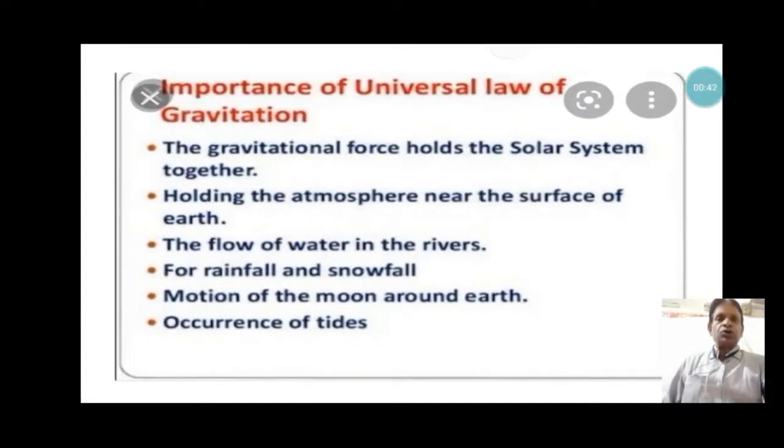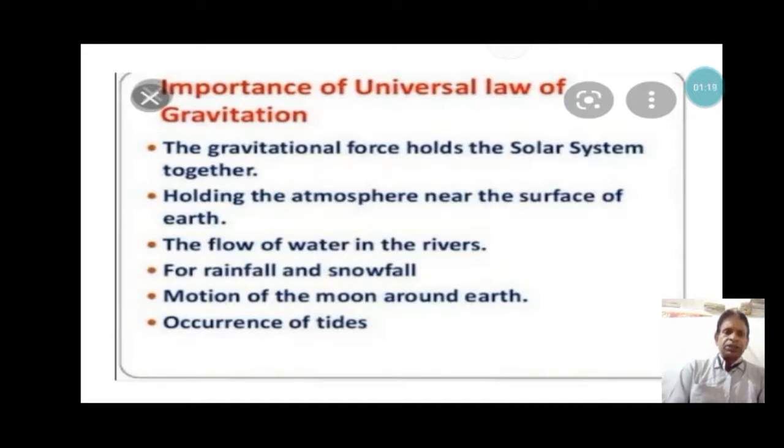First, to introduce the importance of the universal law of gravitation. In the last video, I discussed the universal law of gravitation in detail. The gravitational force holds the solar system together. All the planets we studied earlier are attracted toward the sun due to the gravitational force exerted by the sun on the planet, and this gravitational force is the centripetal force acting on the moving planet that is responsible for the circular motion of the planet around the sun.